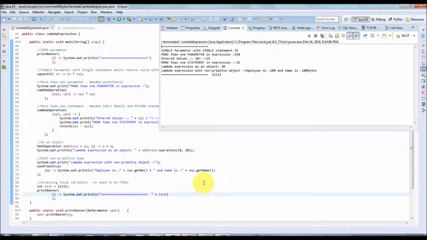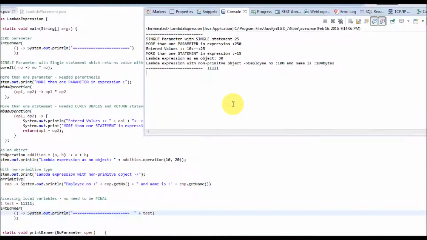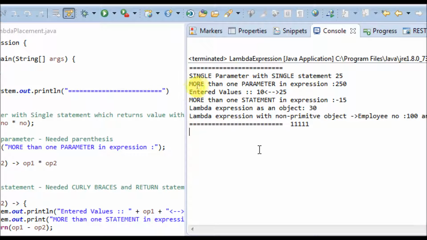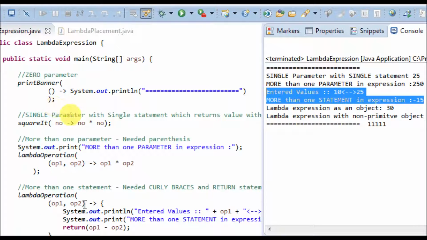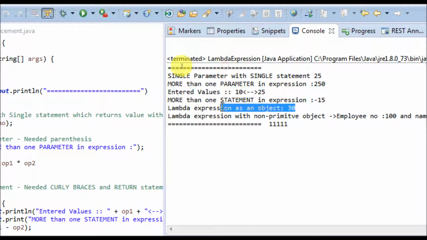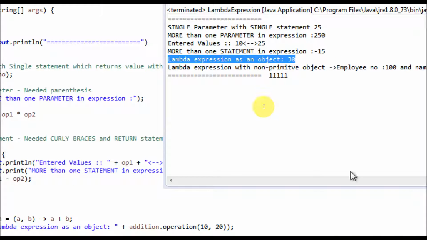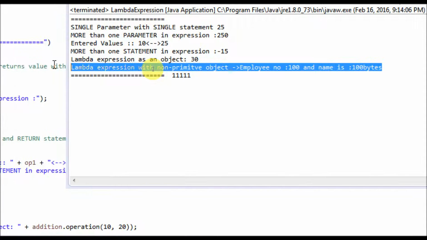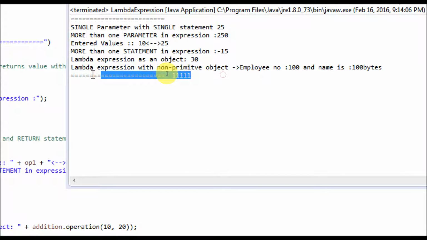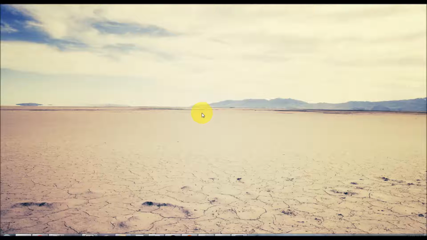This is what it ran and came up. Here is the zero parameter one. These two statements are printed for the demo of more than one statement. The next is lambda as an object, then lambda expression as a non-primitive object, and finally again the zero parameter, but it is accessing a local variable. We will see the remaining demo in the next video. Thanks for watching it.